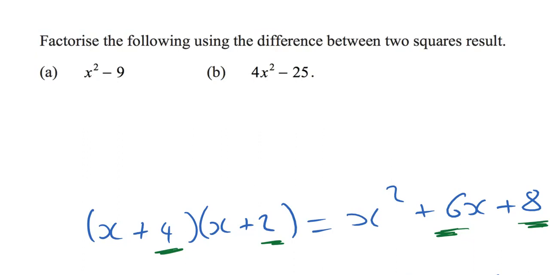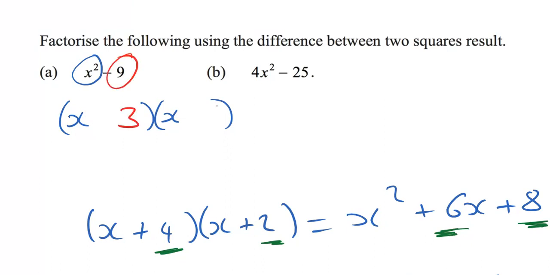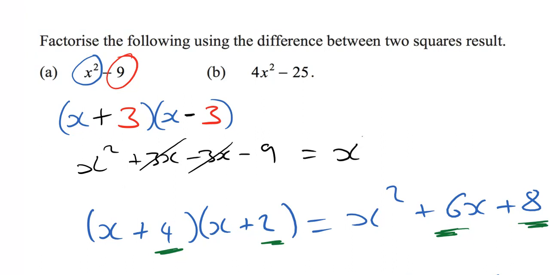So let's take a look at A. Well, first thing we're going to do is we're going to look at this x squared and square root it, and that is just going to be in here. Then we're going to look at this 9 and we're going to square root it, and we're going to put that in there. And of course, one has to be a plus and one has to be a minus. And let's just check this. If I do x times x, yep, x squared. 3 times x is 3x. Minus 3 times x is minus 3x. And 3 times minus 3 is minus 9. These cancel out. Yep, this is correct. We do get x squared minus 9.